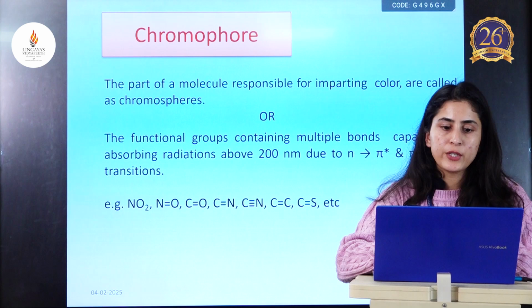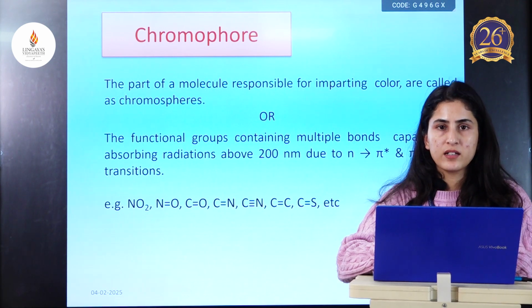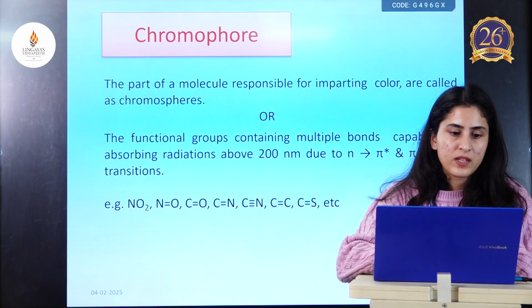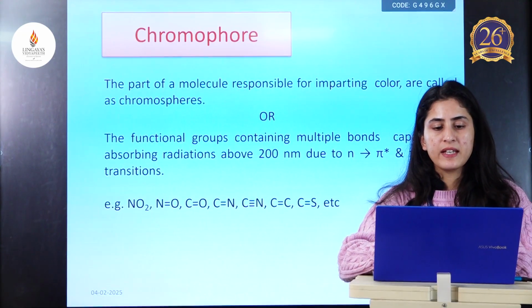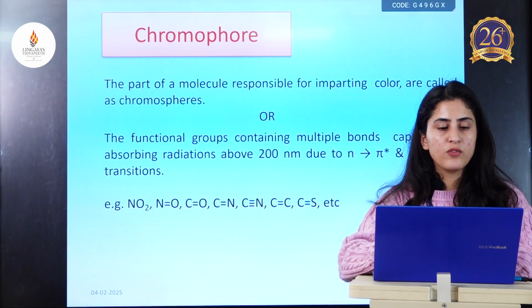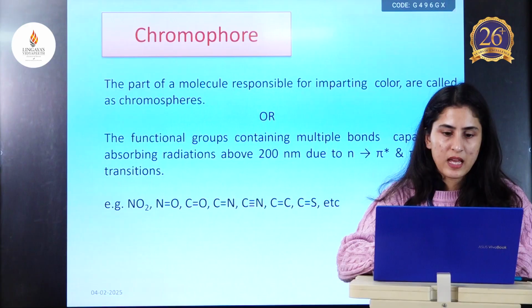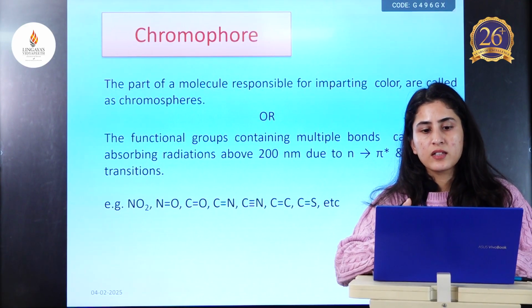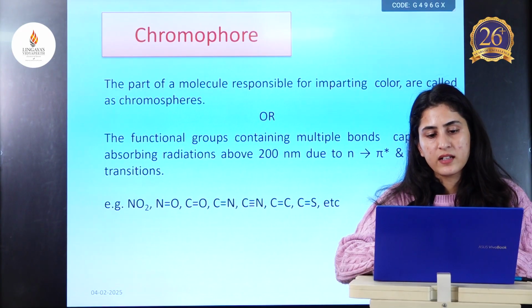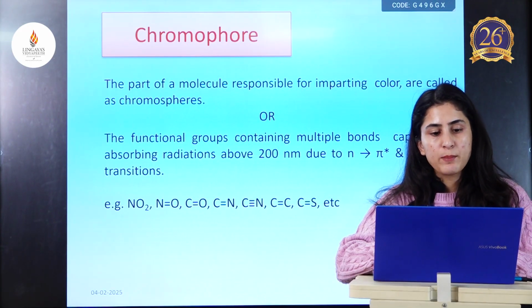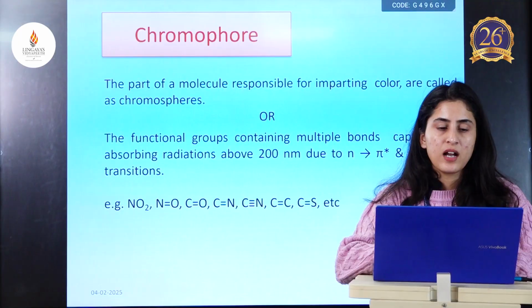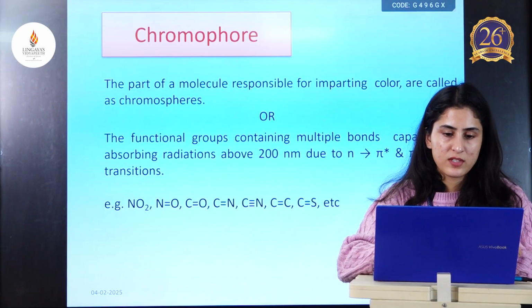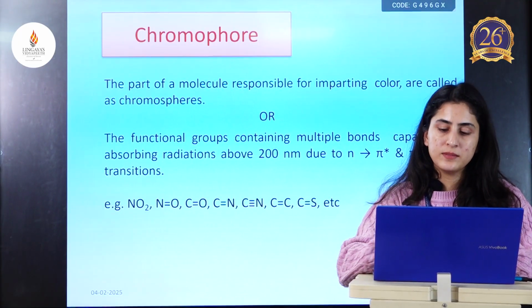The part of a molecule responsible for imparting color is called a chromophore, and the functional groups containing multiple bonds capable of absorbing radiations above 200 nanometer, which are covered in the n to pi star and pi to pi star transitions, are called chromophores. Some of the examples are mentioned here.